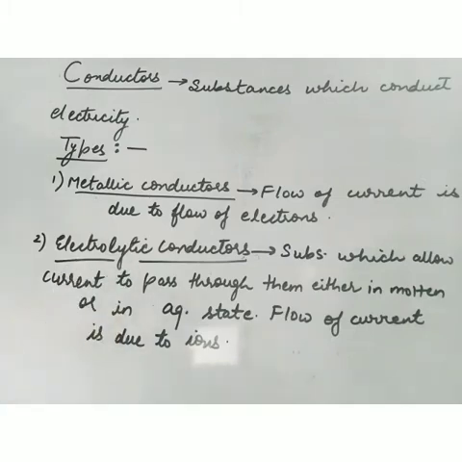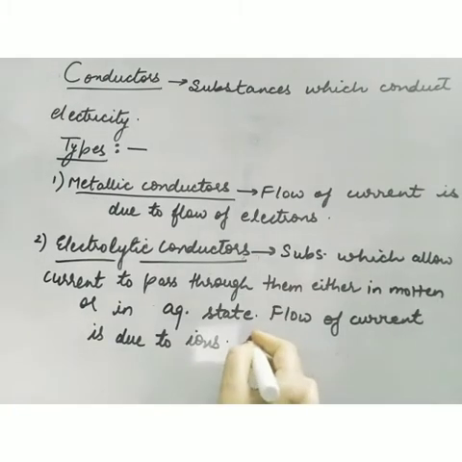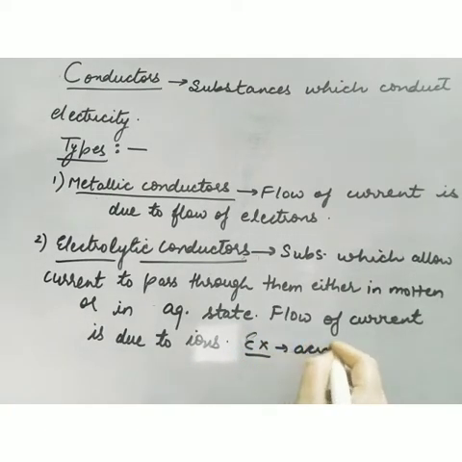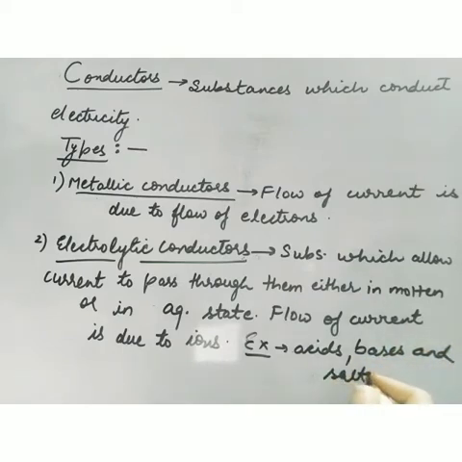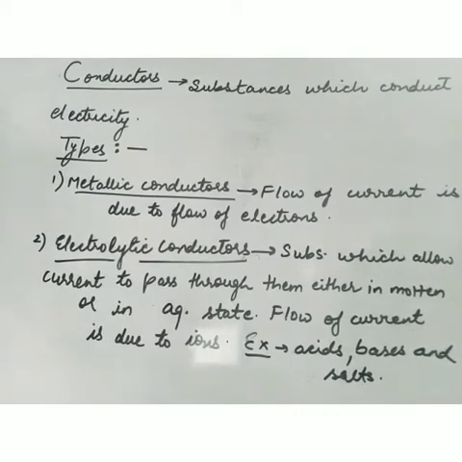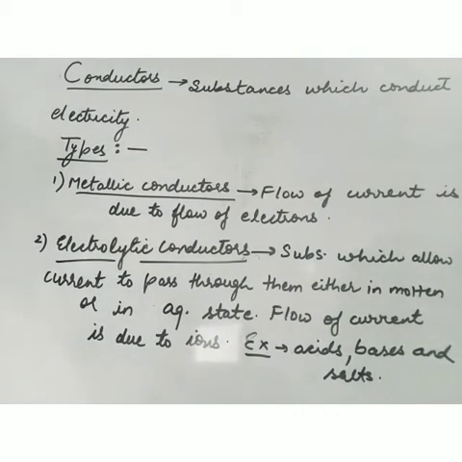The second type of conductors are electrolytic conductors or electrolytes. Now, what are electrolytes? These are the substances which allow current to pass through them either in molten state or in aqueous state. Current flows due to the presence of ions. So ions carry current. The examples of electrolytes are acids, bases, and salts. So aqueous or molten solutions of acids, bases, and salts act as electrolytic conductors.